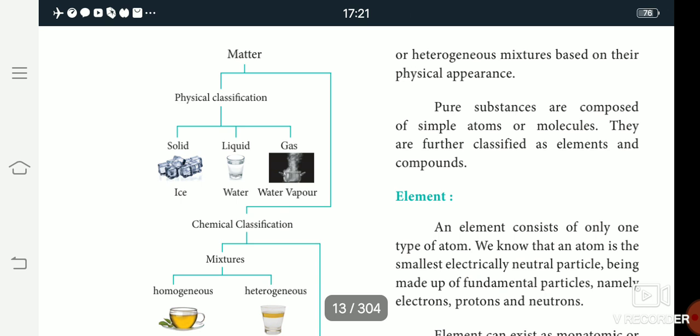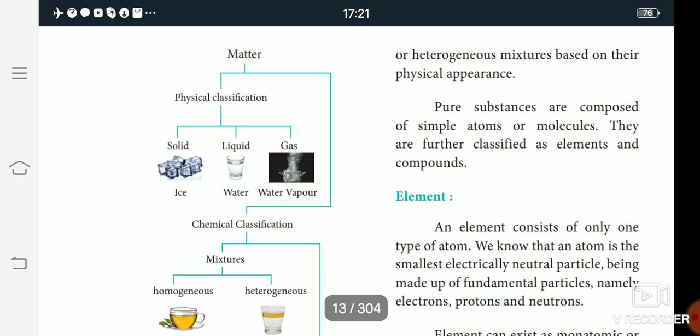The physical state of matter can be converted from one state to another state. For example, solid state to liquid state. An example of a solid is an ice cube. The ice cube is converted into the liquid state, water. Then the liquid state is converted into the gaseous state by vaporization.